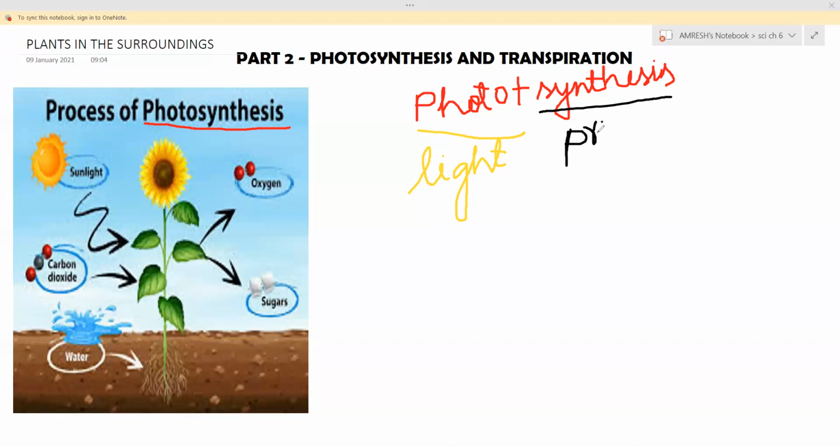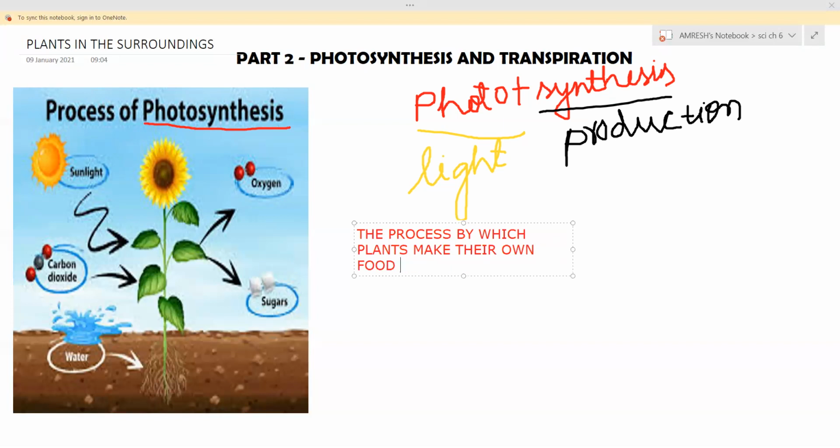So, in short, the definition of photosynthesis is the process by which plants make their own food. The definition is very important. I am writing the definition. The process by which plants make their own food in the presence of sunlight and chlorophyll.